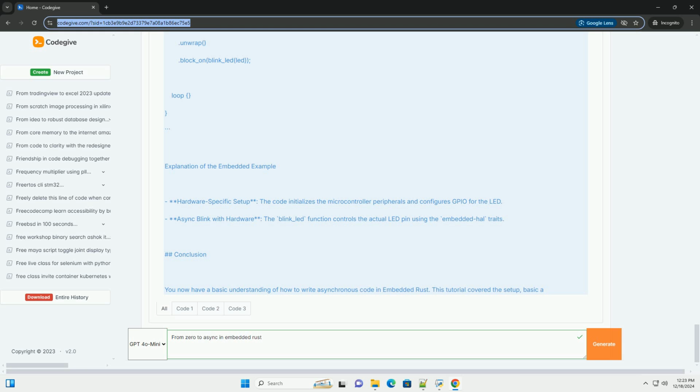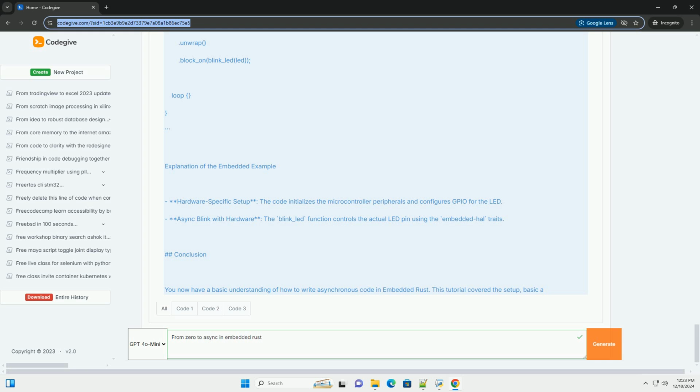Rust. #![no_std] #![no_main] use cortex_m_rt::entry; use embedded_hal::digital::v2::OutputPin; use panic_halt as _; use stm32f4xx_hal::{delay::Delay, pac, prelude::*}; use tokio::time::{sleep, Duration};